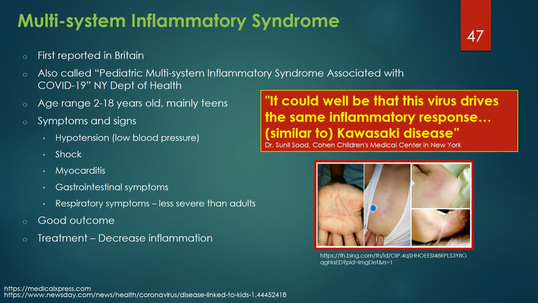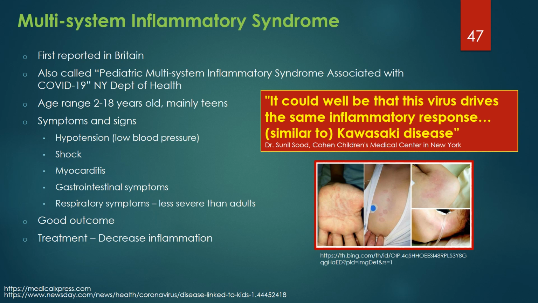Some of the children with this new syndrome initially had negative COVID-19 PCR tests, but later tested positive for antibodies. Children with COVID-19 inflammatory disease range from 2 to 18 years old, with most being teenagers. Kawasaki's disease generally affects children under 5.